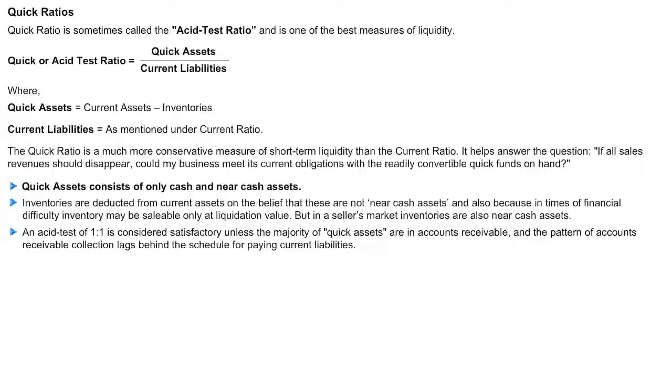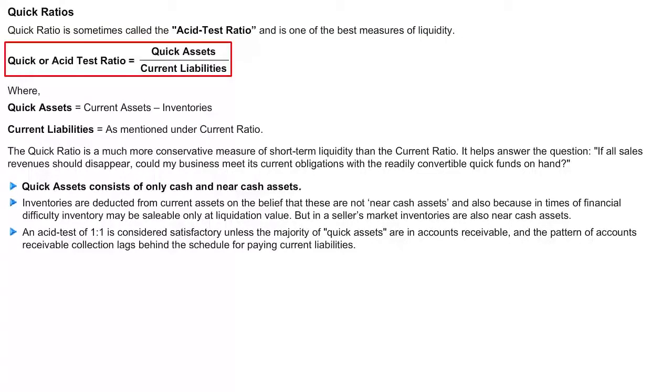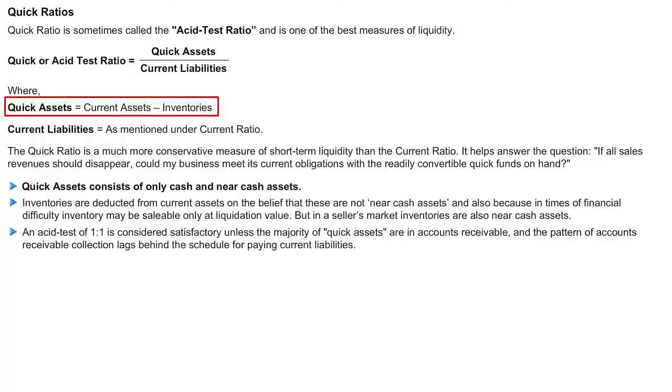The second important ratio for liquidity is the quick ratio. It is also called the acid test ratio. It is also considered one of the best measures to determine liquidity with regards to the short term. Let's look at the formula of quick ratio. The formula of quick ratio is quick assets divided by current liabilities. The formula of quick assets is current assets minus inventories.